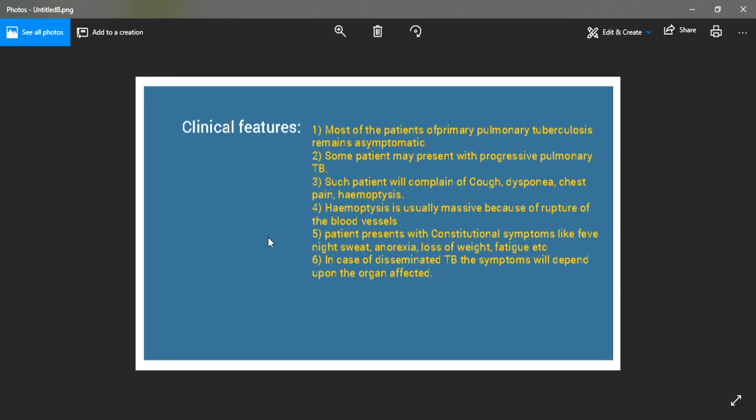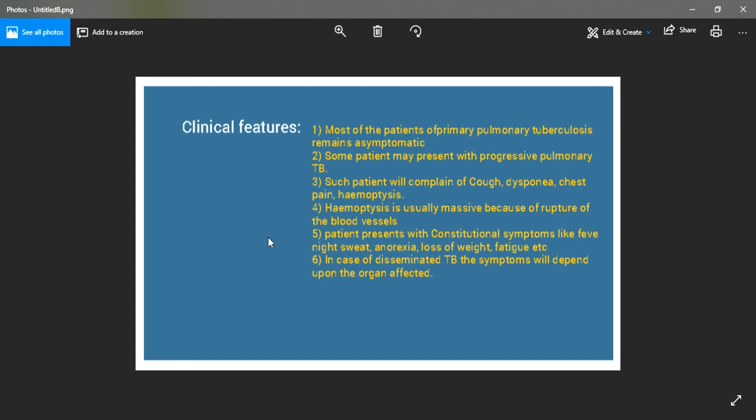Now coming to the next part of tuberculosis, that is clinical features. As far as primary tuberculosis is concerned, most of the patients are asymptomatic. Some of the patients can progress into progressive pulmonary tuberculosis. So the patients who are progressive will complain of the characteristic features of tuberculosis, that is cough, dyspnea, chest pain and hemoptysis. Usually in cases of tuberculosis, hemoptysis is massive because the blood vessels have ruptured in tuberculosis.